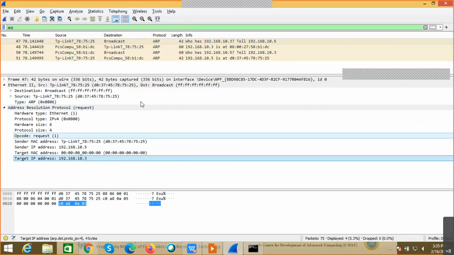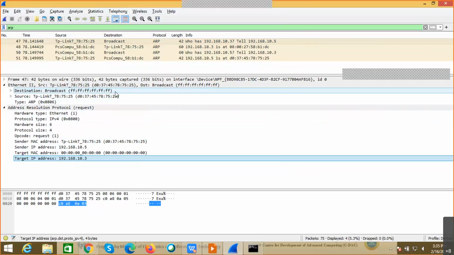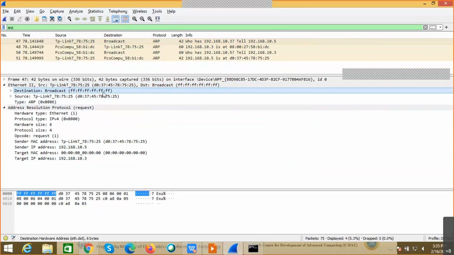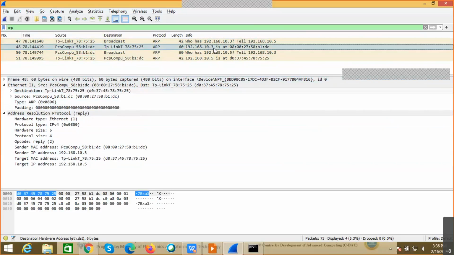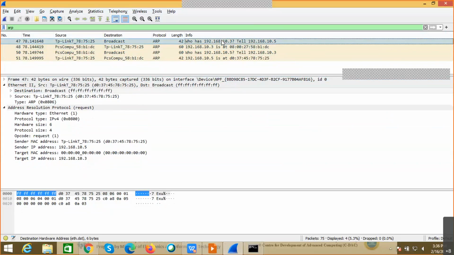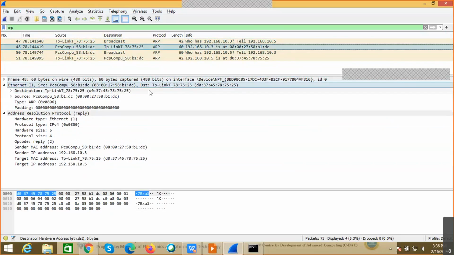Now, once this packet is sent to all the systems on the network, because it is a broadcast, all the systems will actually receive this packet. But who will respond? I am specifically asking for 10.3. Now I got a reply saying, okay, 10.3 is at 08 so and so MAC address. So this is an ARP reply. The earlier one is an ARP request. The second one is an ARP reply. Now this is coming from 10.3.